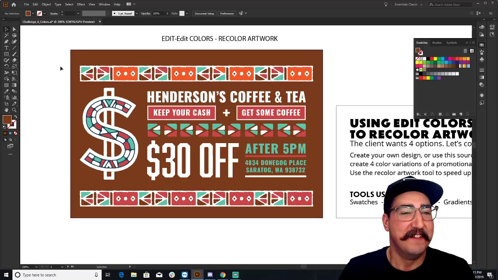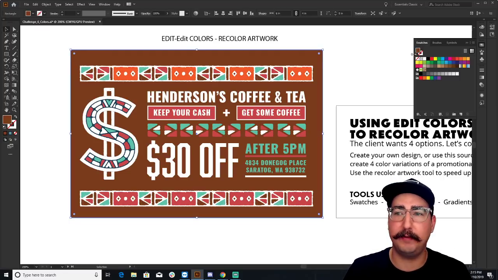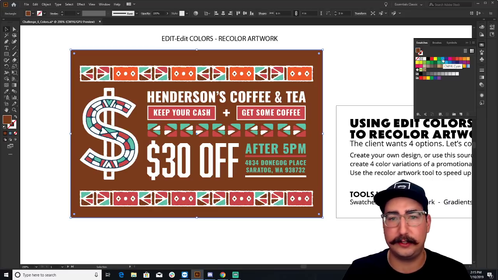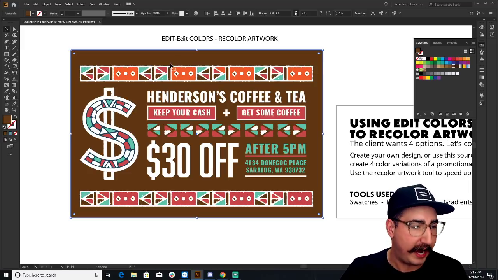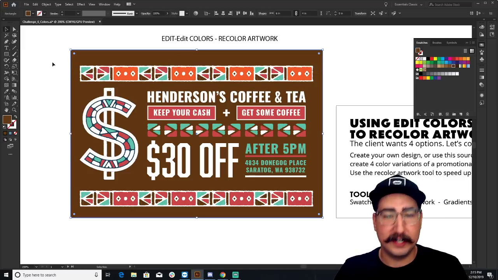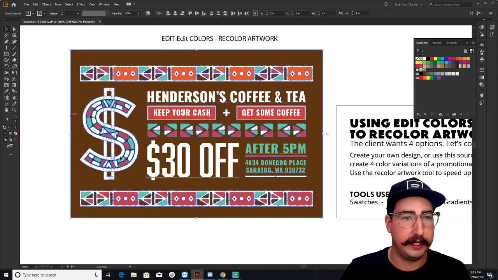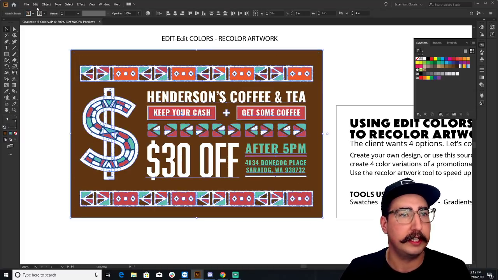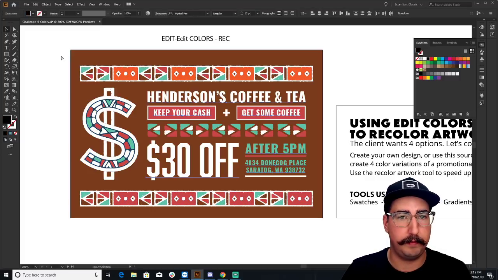I'm sweaty. All right. So we have selected a shape, and we've come over to our swatches panel and gone ahead and clicked to get a new color, right? We can do brown, which is what we have in the background. Now, what we're going to do is come over here and select all of these colors. Now, what's great is we can come into Edit. I'm actually going to undo this so we have the base colors again.